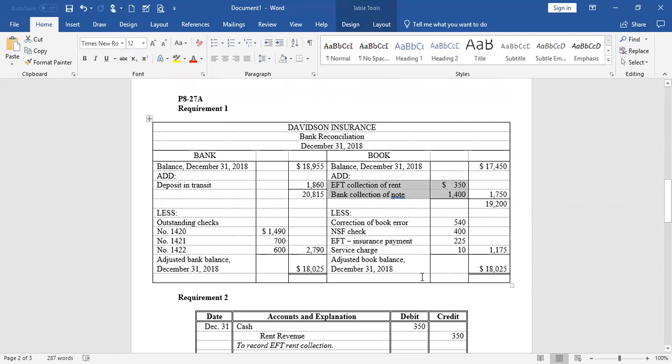Now we're going to go through the same process with our payments. Now they kind of have these listed differently than what I'm going to do, but I'm going to start right with December 8th, that NSF on the bank statement, $400. That is not listed as a payment in our checkbook. Only checks are in our checkbook. And NSF stands for non-sufficient funds. And what happened here is that a customer paid us. We thought it was a good deposit.